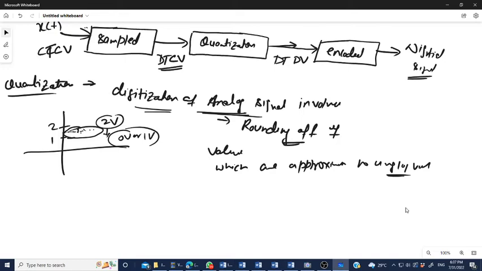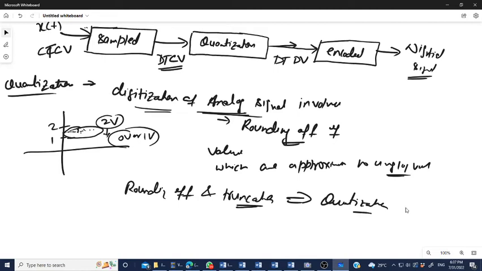This process is known as quantization. Rounding off and truncation are the two most important and most used techniques, or examples, of quantization.